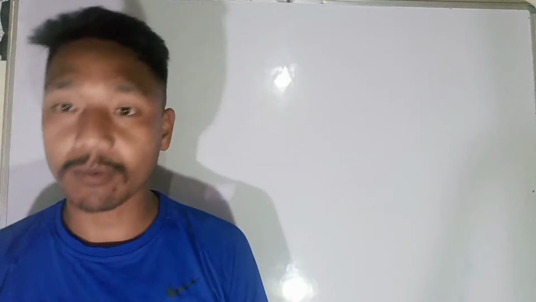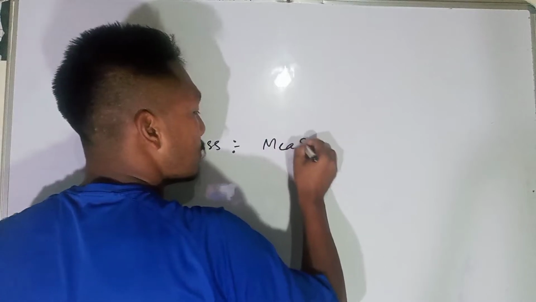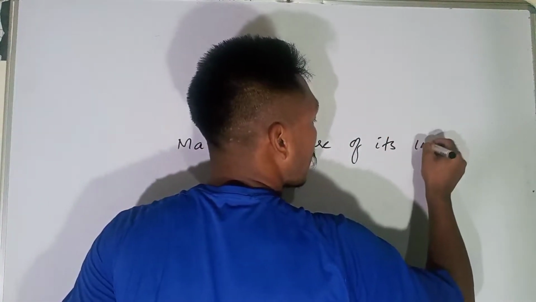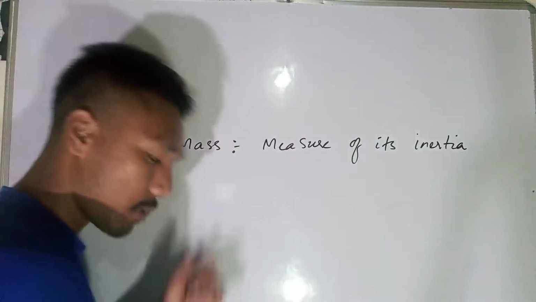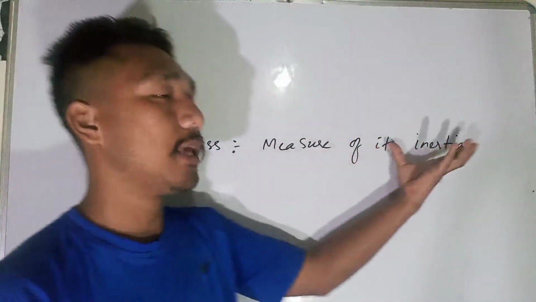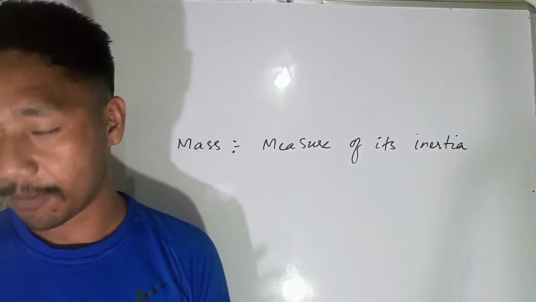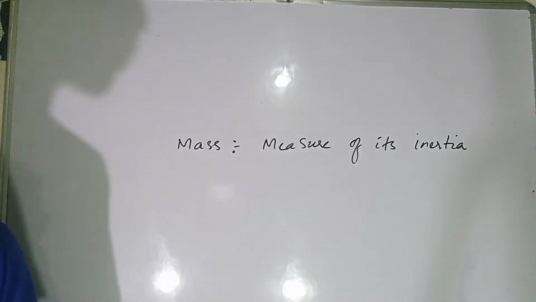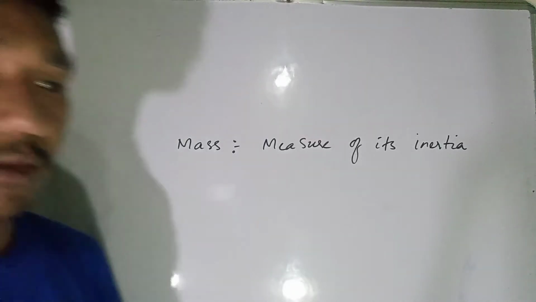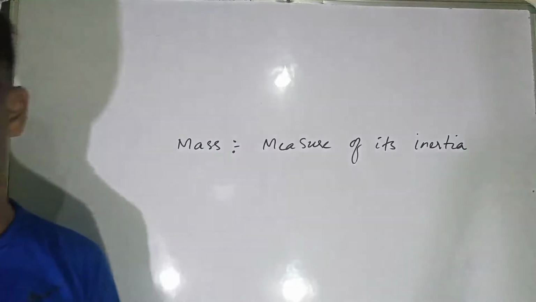What is mass? The mass of an object is the measure of its inertia. Clear about this one? Mass is a measure of its inertia. So the greater the mass, the greater will be its inertia.